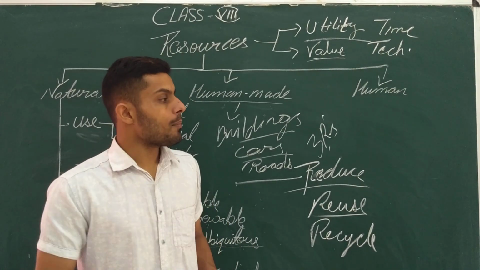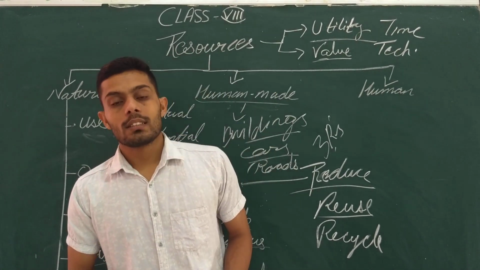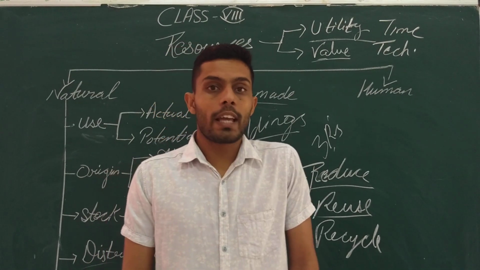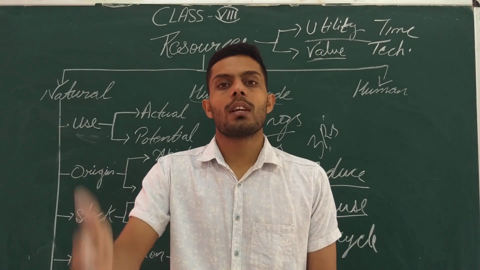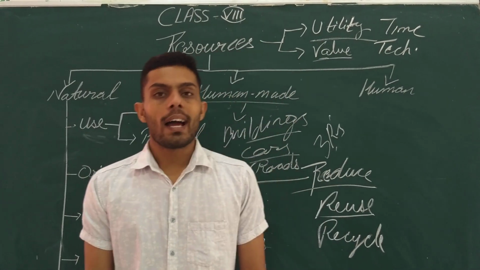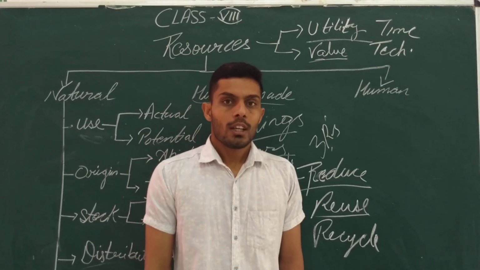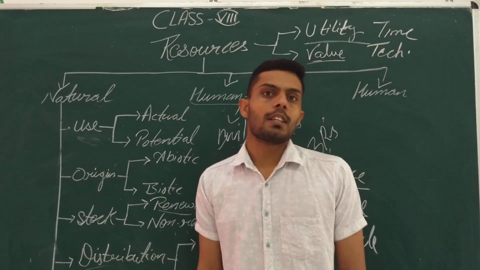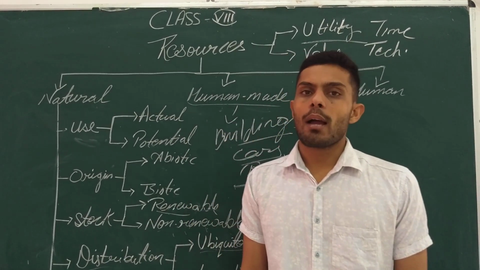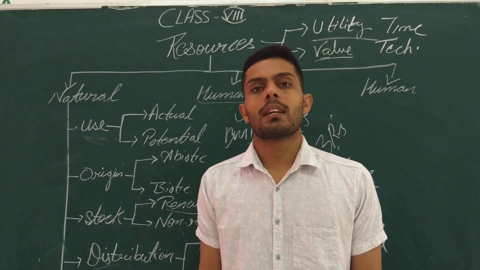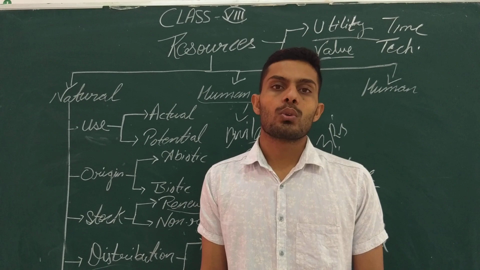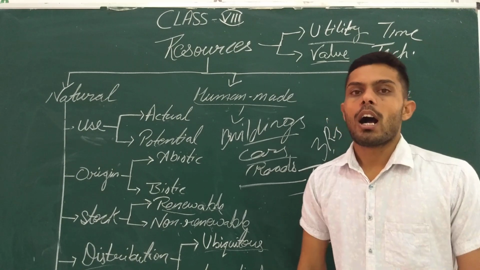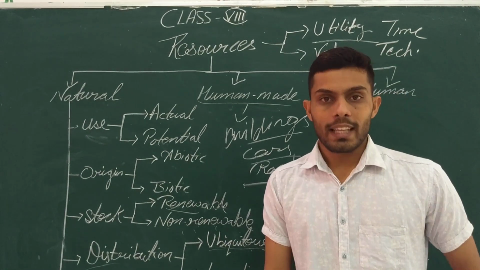For that, a term is used, that is sustainable development. It means when we are utilizing the resources carefully so that they can be used in the future period of our time, that is known as sustainable development. Got it? So that is why we are requiring the natural resources. If we exhaust all the resources, what will happen? Our future generation, our upcoming time period, are not going to see or utilize all such things. So this is all about the resources, what the types of resources are, and how we can utilize them. So thank you so much.